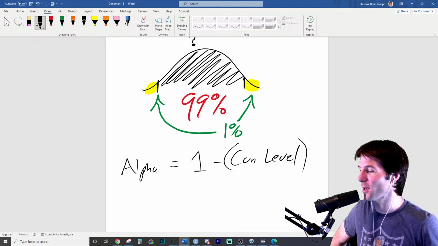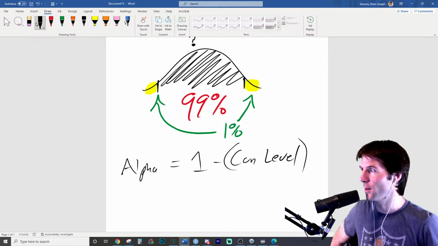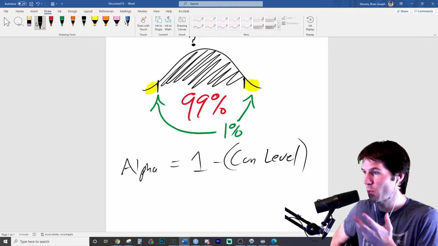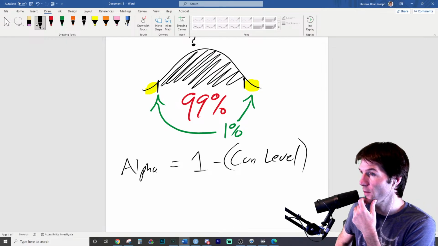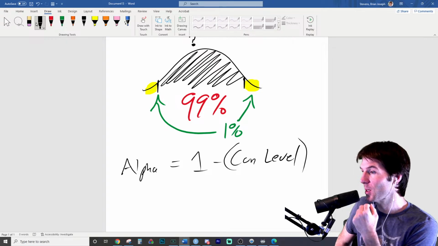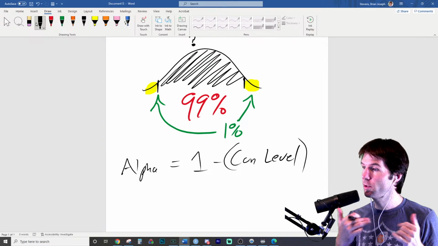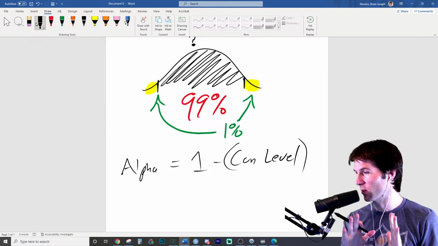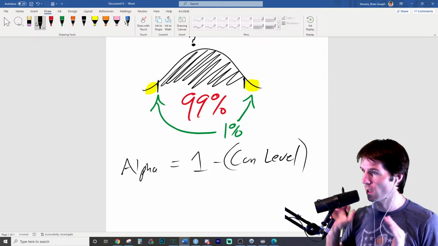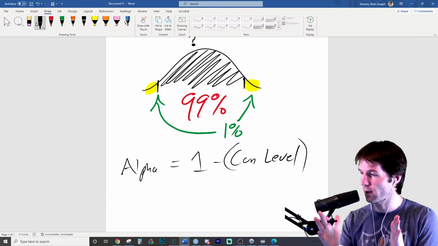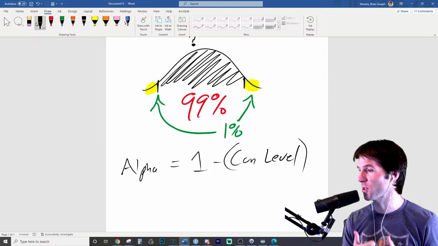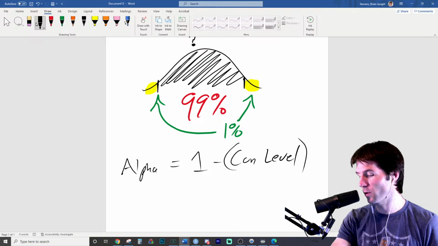Awesome. So much positivity in the chat. Yep, that's exactly how it works, Tiffany. If it says 98% confident, then the relative alpha level would be a 2% alpha level for the two-tailed test. Because with confidence intervals, it's the inside. With the two-tailed test, it's the outside. So it's just the way it's graphically drawn right there. Confidence interval inside, 99% on the inside. Relative test would be 1% outside. Great stuff. Let's head back to another question.